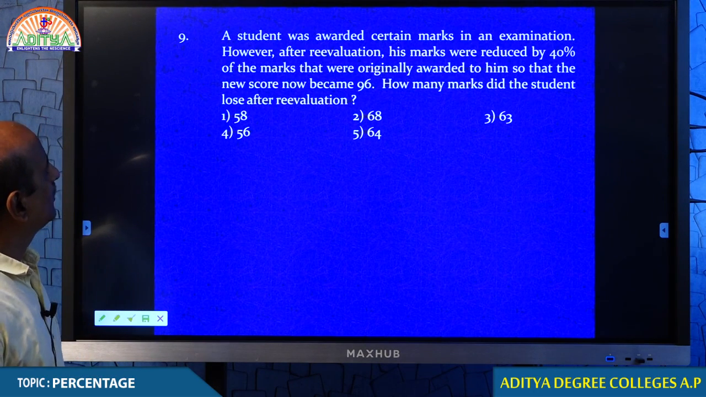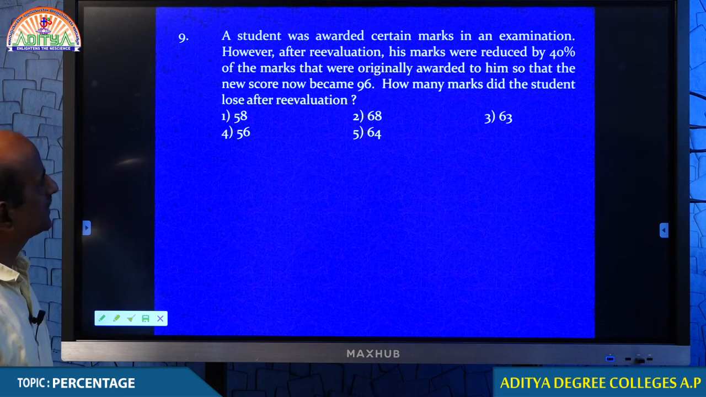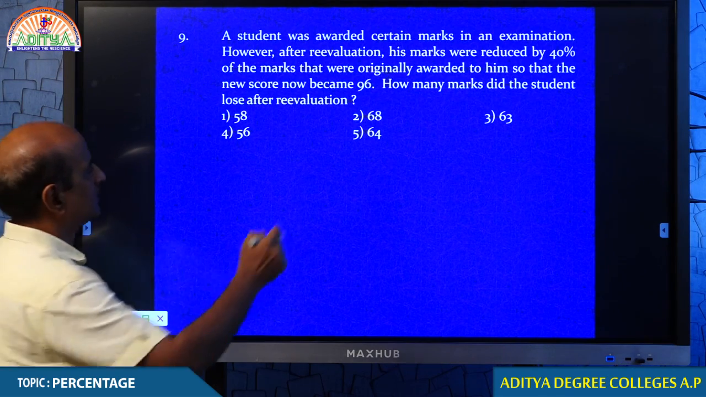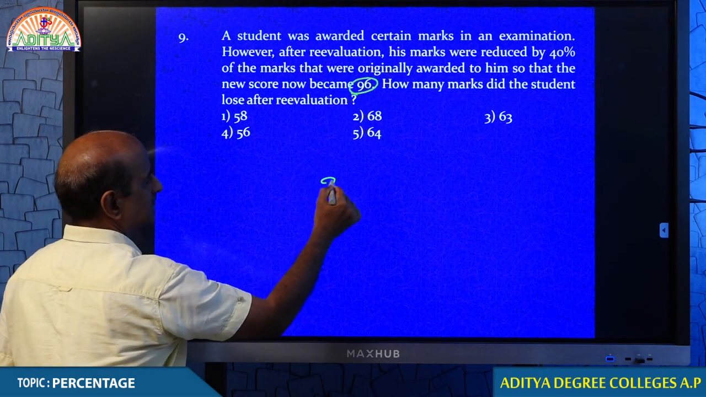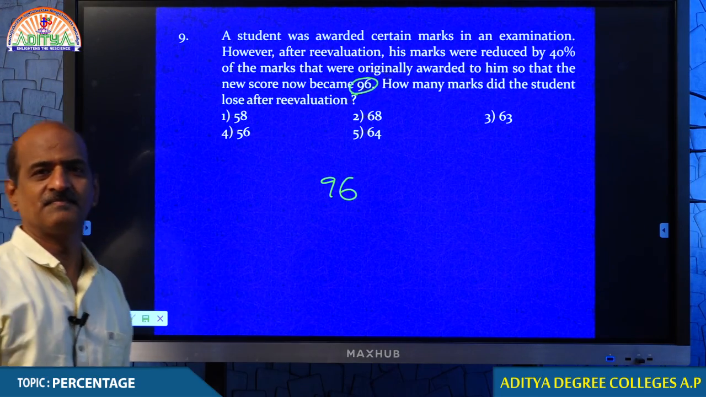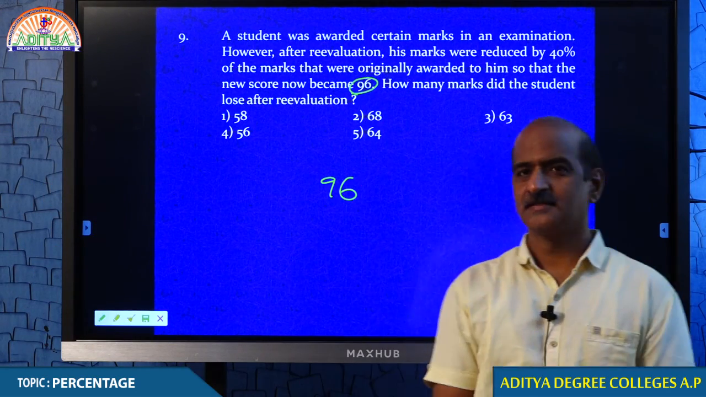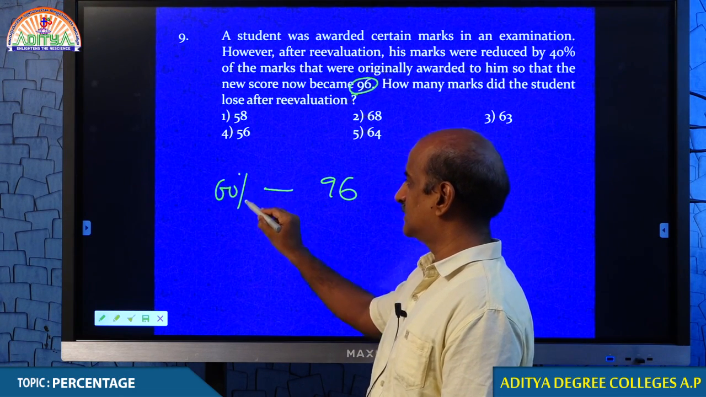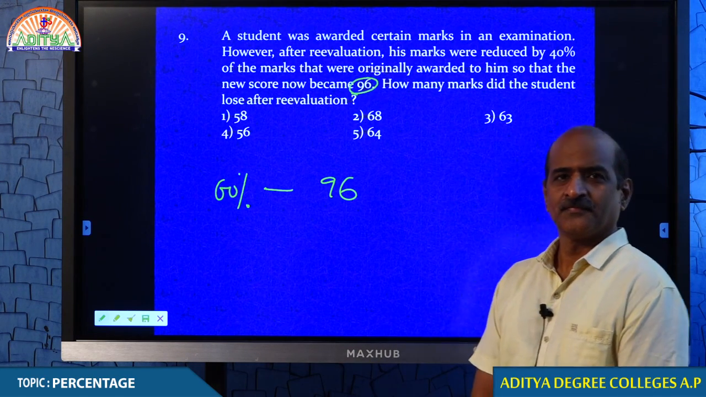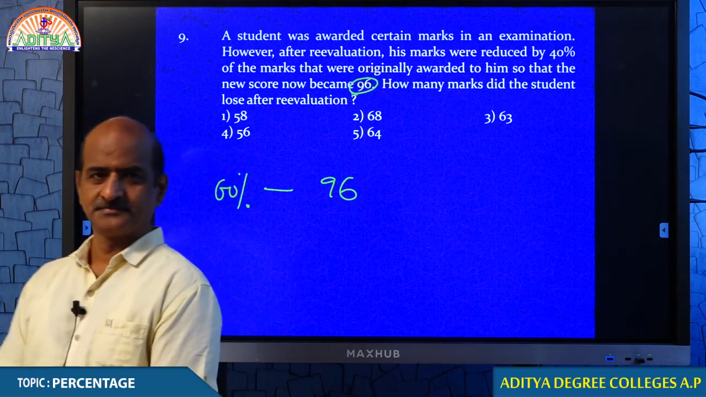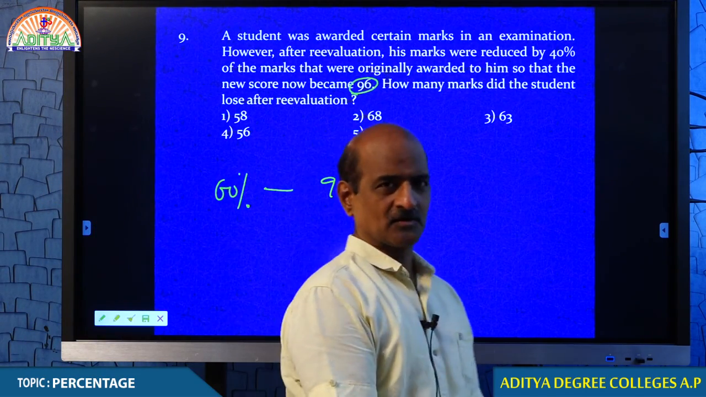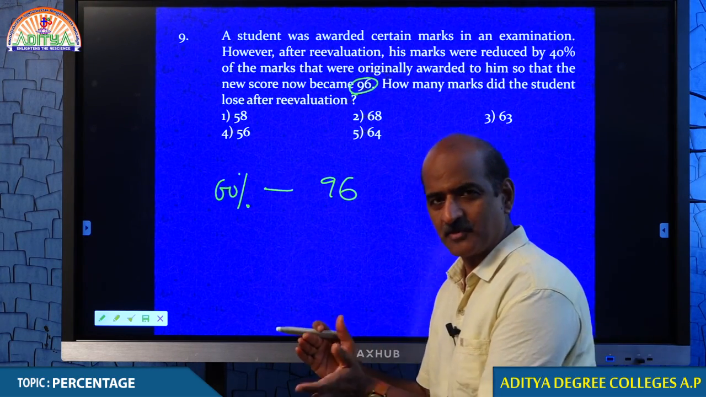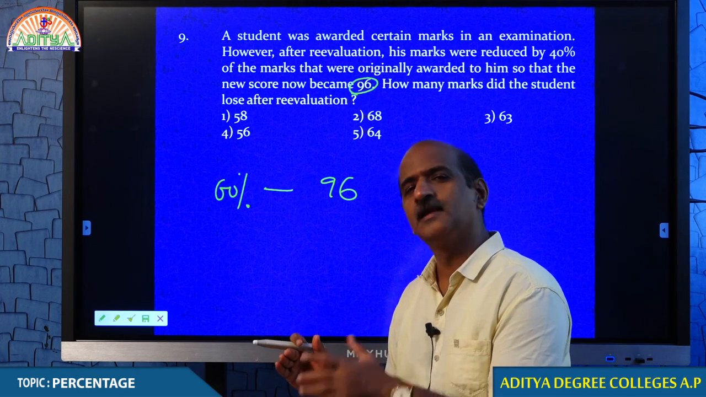Come on, student. However, after evaluation, his marks were reduced by 40% of the marks that were originally awarded, so the new score now becomes 96. Tell me, students, what is 96? That was 60% of his actual score. Am I clear? How do you understand that? What is the parameter for getting that conclusion? Simple. So, students, first of all, I will go slowly, because yesterday you said that I am going a little faster, therefore I slow down, and even if you have any doubt, we will discuss.